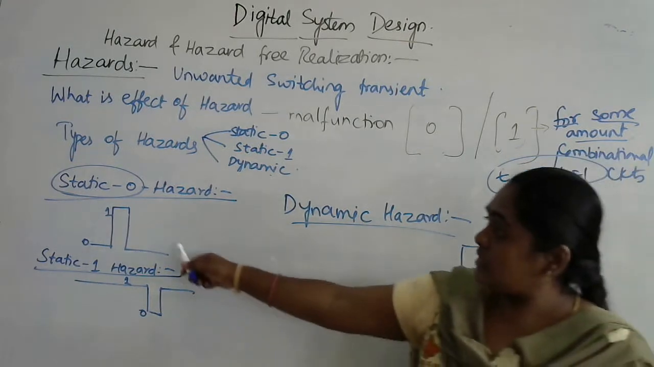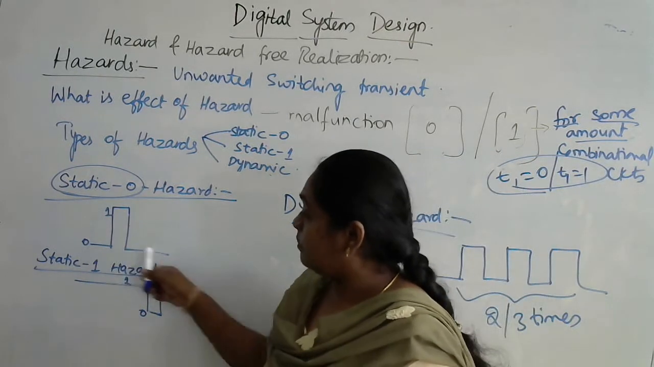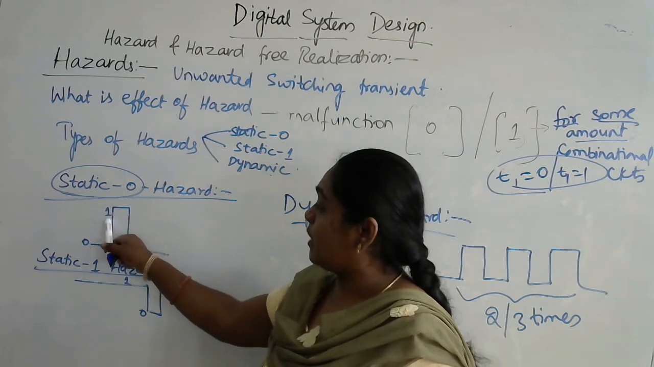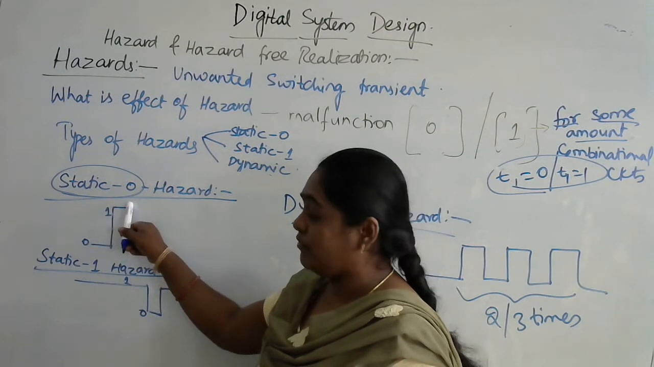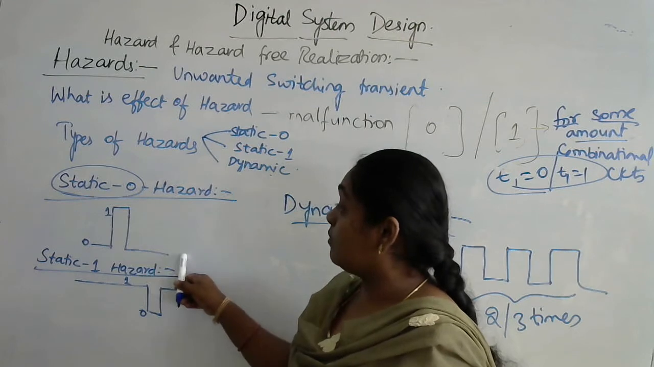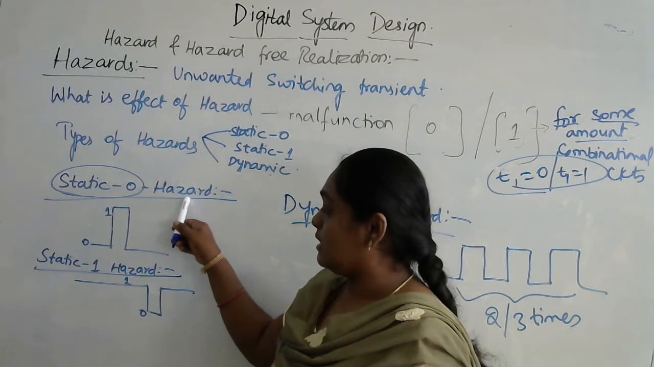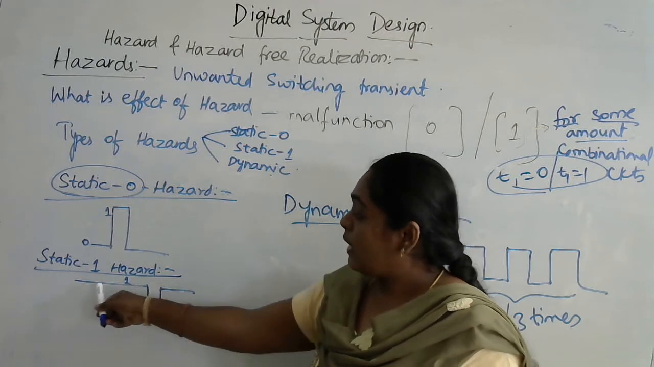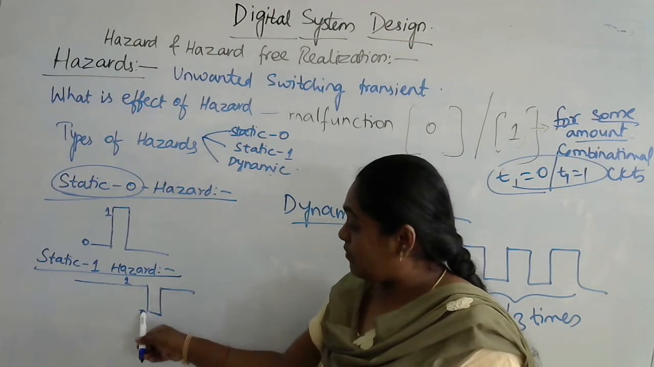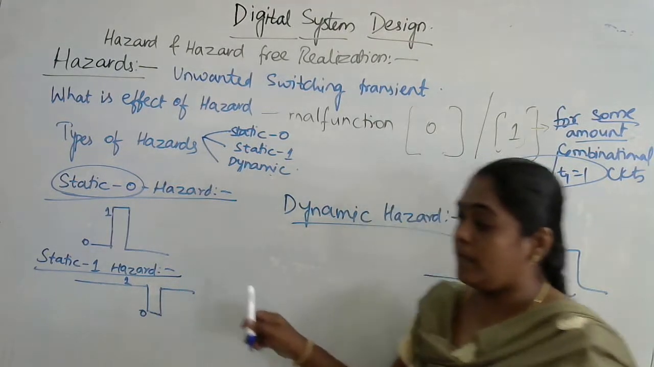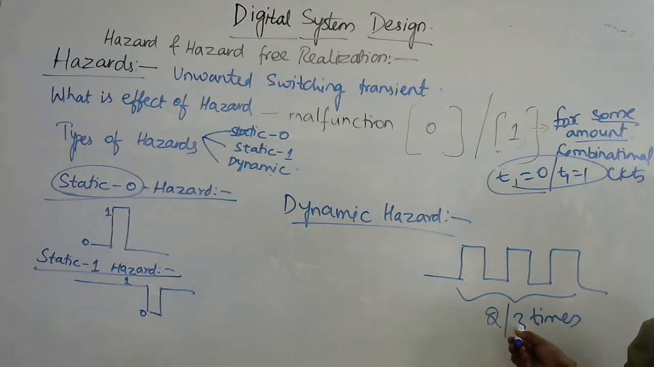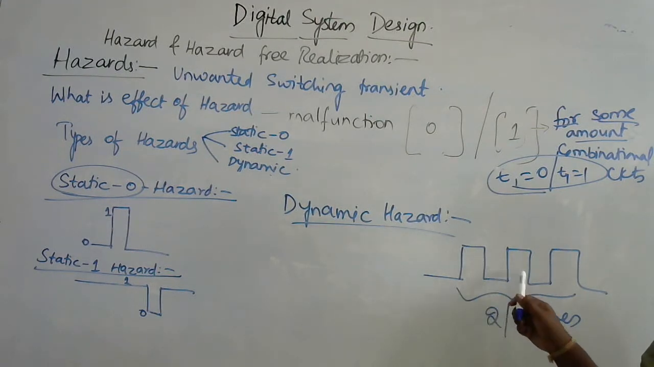So what is meant by static 0 hazard? The output should actually be 0, but because of some malfunctioning, because of propagation delays in the gates, instead of staying continuously at 0, it goes to 1 for some amount of time, then comes back to 0. Such a hazard is called static 0 hazard. What is meant by static 1? The output should actually be 1, but because of different propagation delays, it will go to 0 for some amount of time, then go back to 1. What is meant by dynamic hazard? It will change from 0 to 1 and 1 to 0 continuously two to three times. Such hazards are called dynamic hazards.